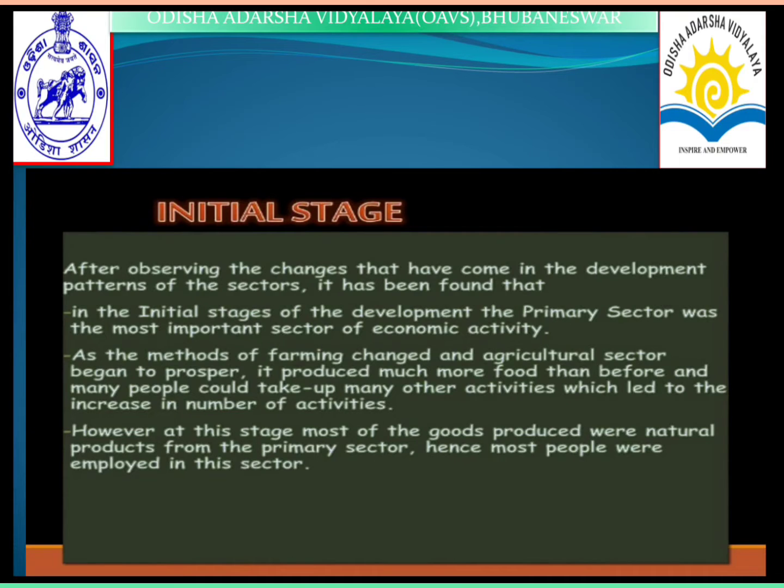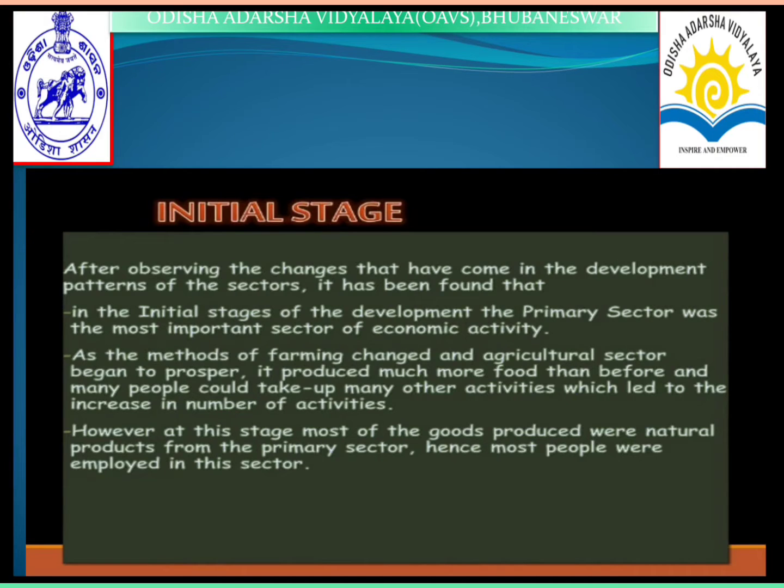As the methods of farming change and the agricultural sector begins to prosper, it produces much more food than before, and many people could take up other activities, which led to an increase in the number of activities. However, at this stage, most of the goods produced were natural products from the primary sector, hence most people were employed in the sector.